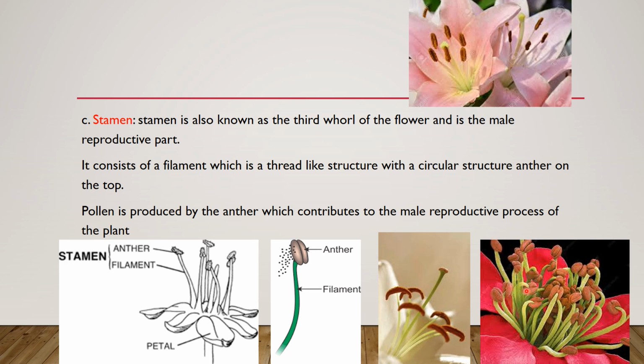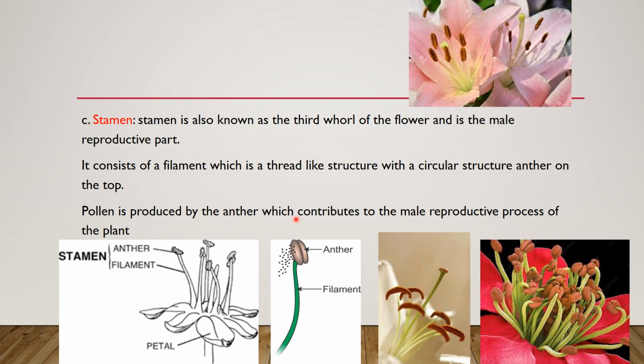The stamen consists of two parts. The filament, which is a thread-like structure, and the circular structure called the anther, which is located on the top of the filament.